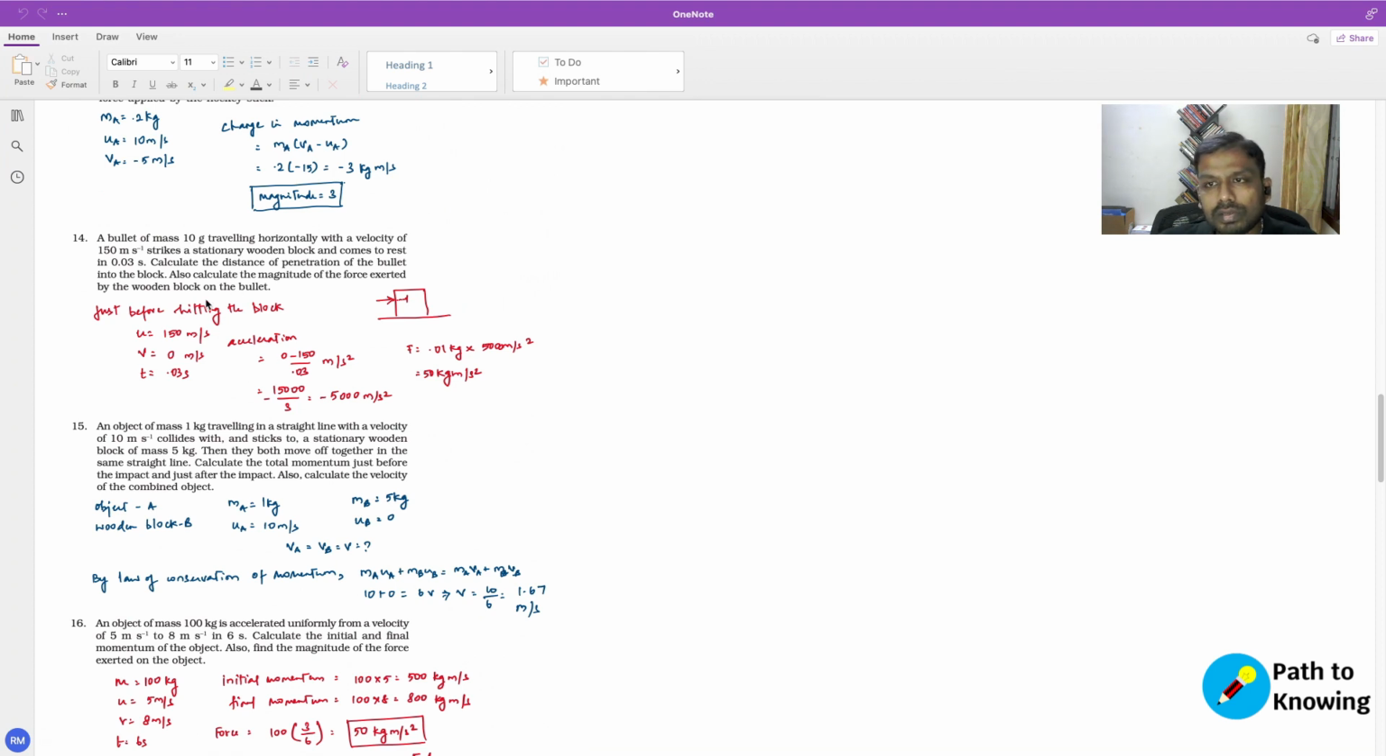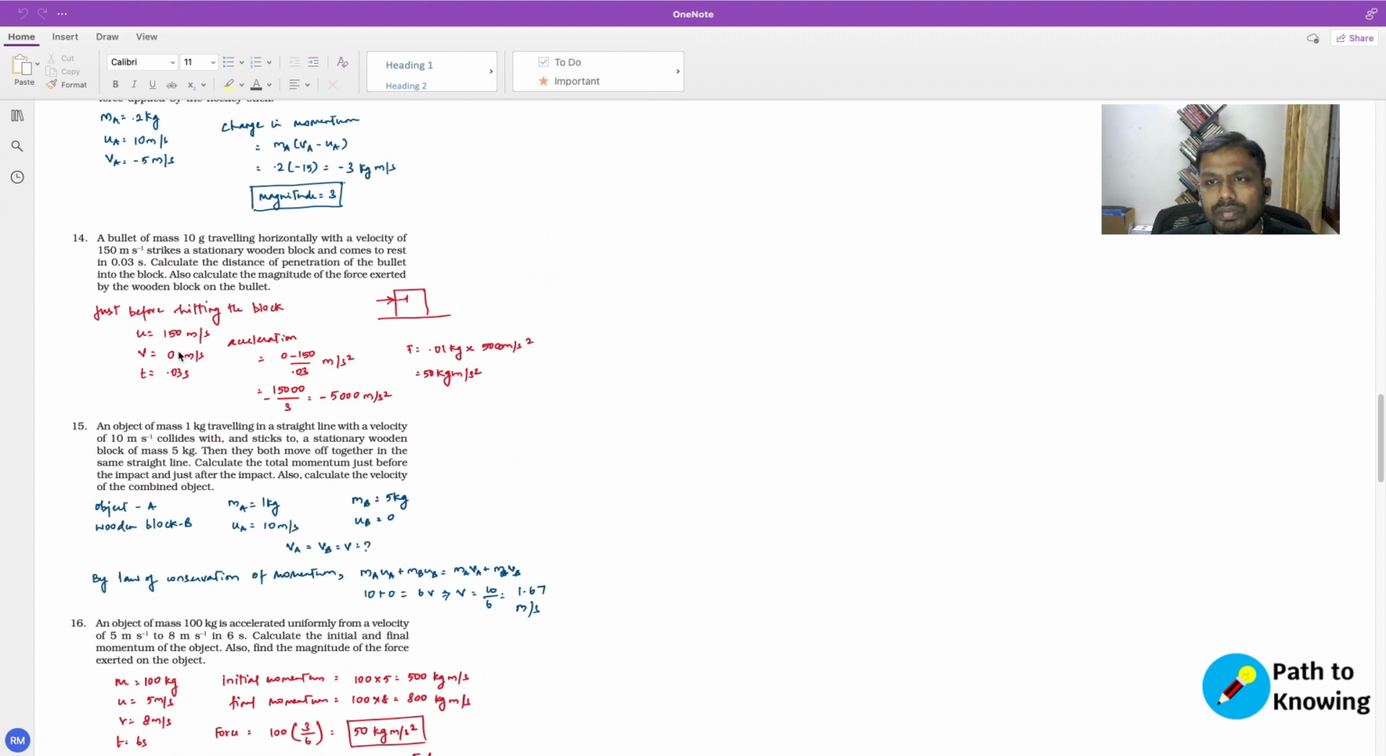Okay. So in this case, you have a stationary wooden block, and the bullet hits the wooden block, and just at the moment it hit, it was traveling with a velocity of 150 meters per second, but after striking it, it came to rest in 0.03 seconds. So it basically went inside for some distance, and then after 0.03 seconds, it made a full stop, right?